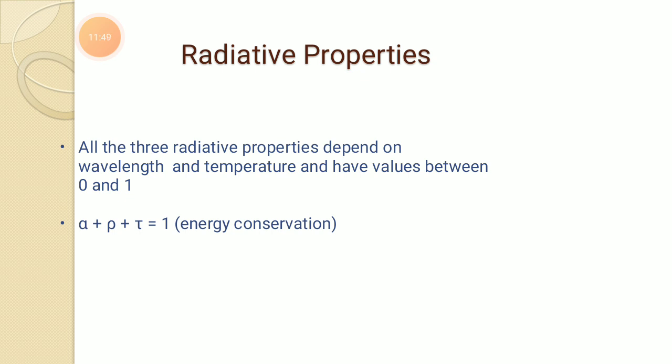Alpha is the absorptivity, rho is the reflectivity, and tau is the transmittivity. The summation of all these will be equal to 1.